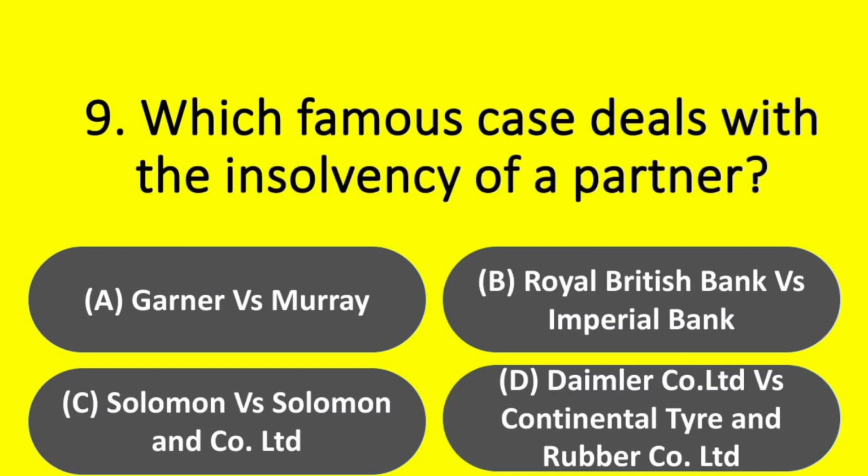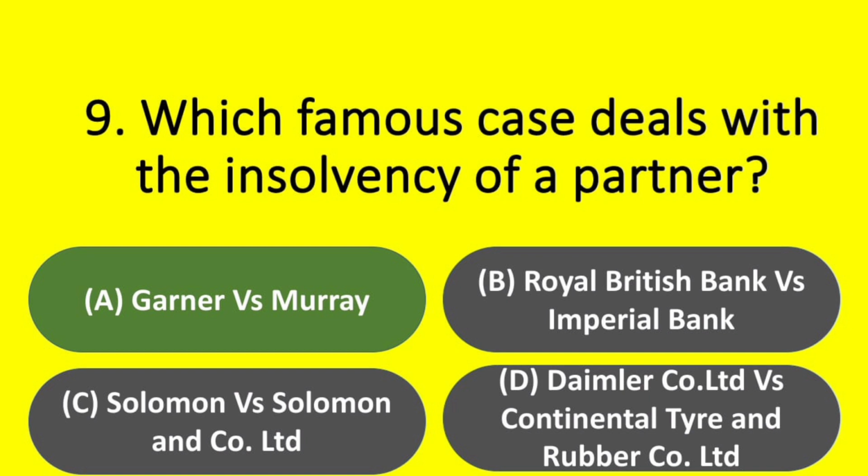Question. Which famous case deals with the insolvency of a partner? Options: A. Garner vs. Murray. Option B. Royal British Bank vs. Imperial Bank. Option C. Solomon vs. Solomon and Company Limited. Option D. Daimler Company Limited vs. Continental Tire and Rubber Company Limited. Answer: option A. Garner vs.